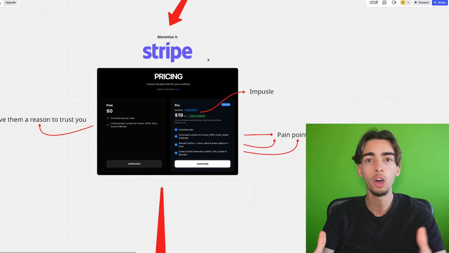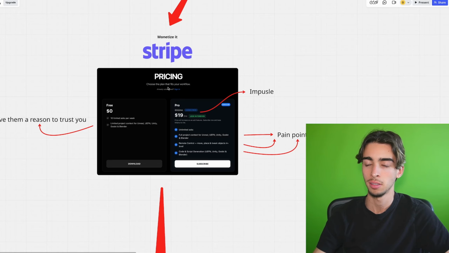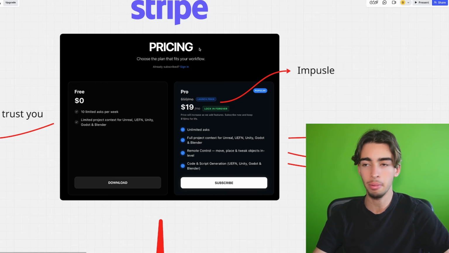That's how I host all the payments for BuildBuddy. So this is how I designed my pricing plan so that there's thousands of users using the app and I'm making money every single day.